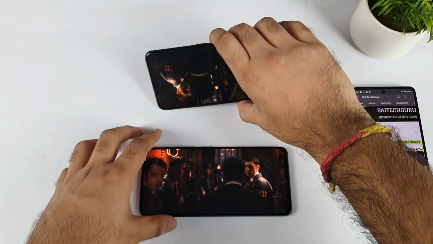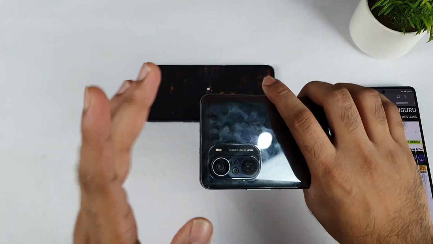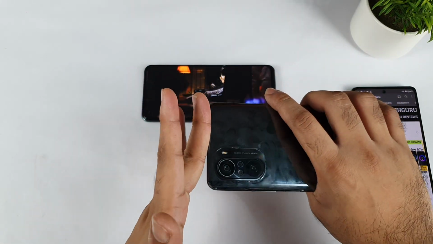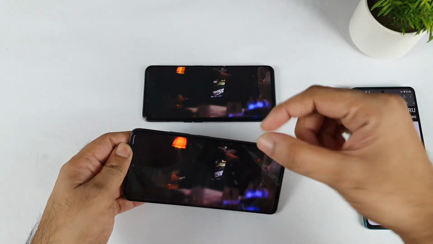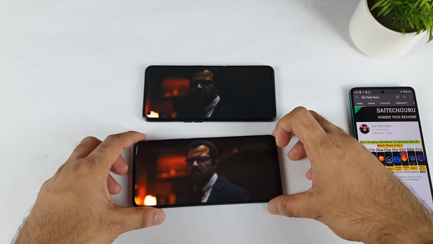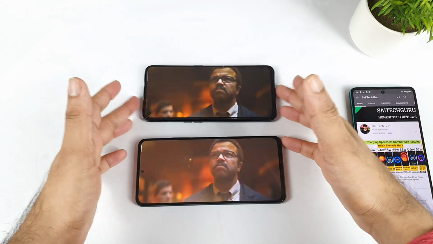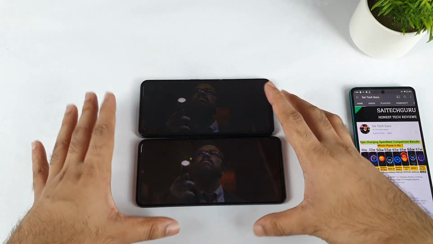So here's a Realme X1 Max phone which I'm trying to use, and here's a Mi11X device which has the black color crush issue. Let's see how much difference there can be between these two phones. That's the main point of making this video, and I'm playing the same video on both phones.